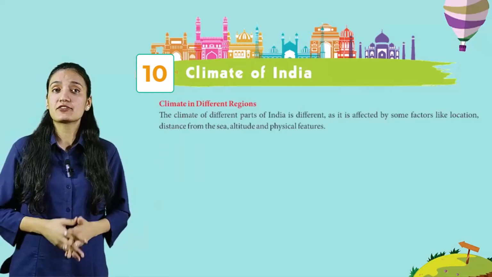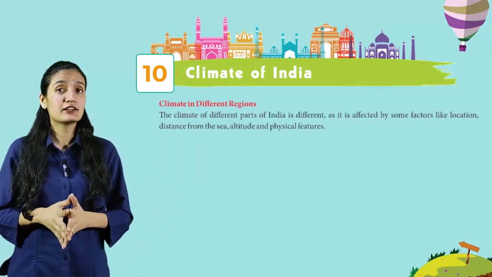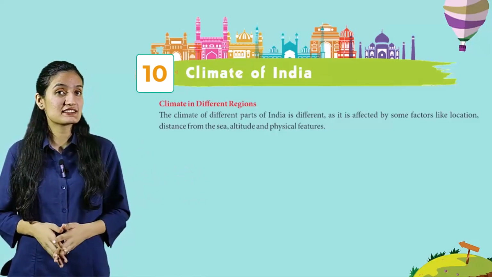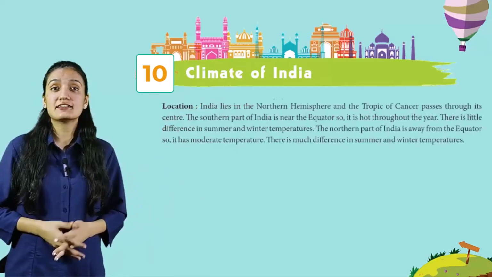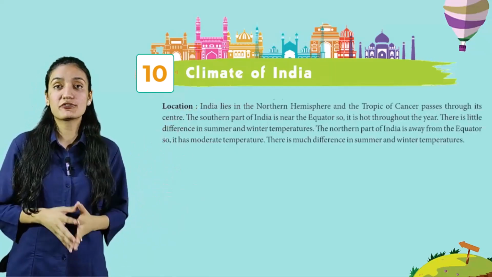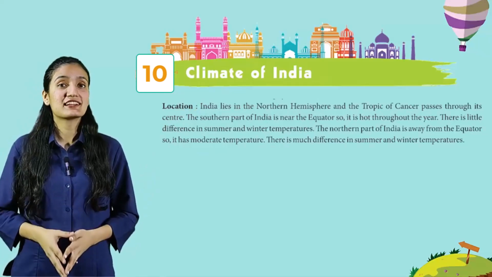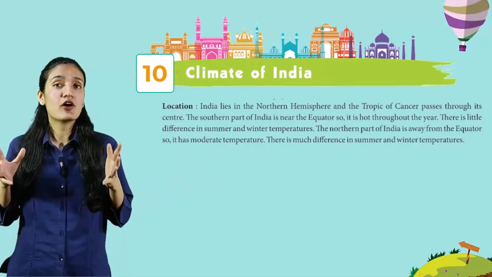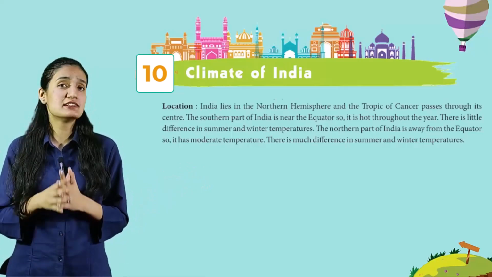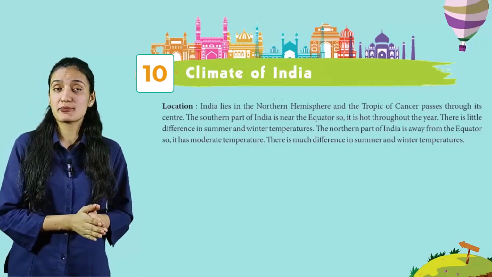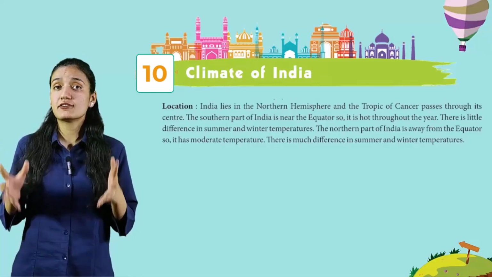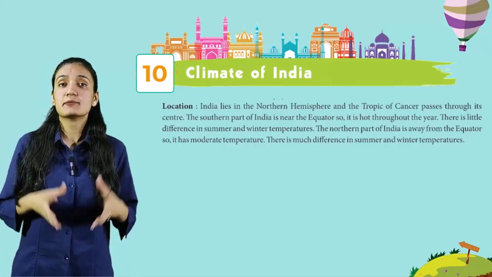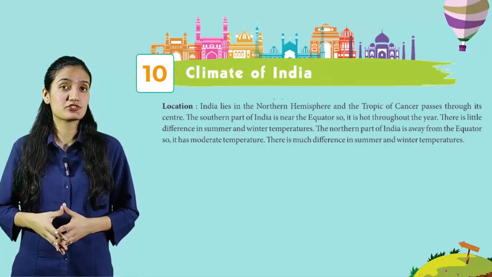The climate of different parts of India is different as it is affected by some factors like location, distance from the sea, altitude and physical features. Location. India lies in the northern hemisphere and the Tropic of Cancer passes through its center. The southern part of India is near the equator, so it is hot throughout the year. There is little difference in summer and winter temperatures. The northern part of India is away from the equator, so it has moderate temperature.